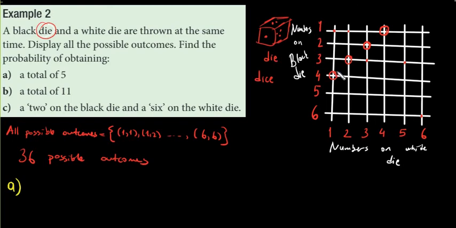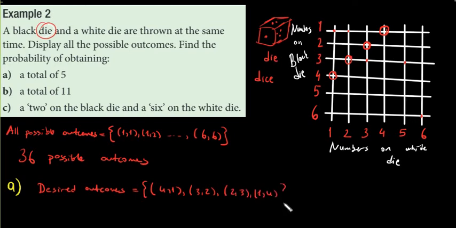So how many desired outcomes do we have? So let's write the desired outcomes here. So 4 and 1, 3 and 2, 2 and 3, 1 and 4.